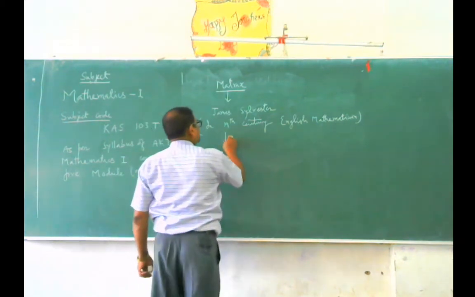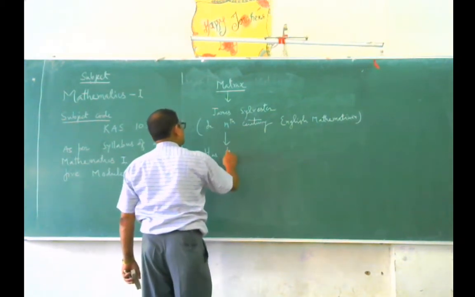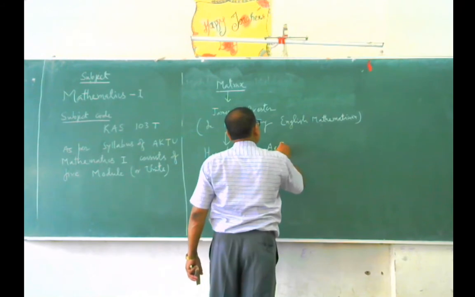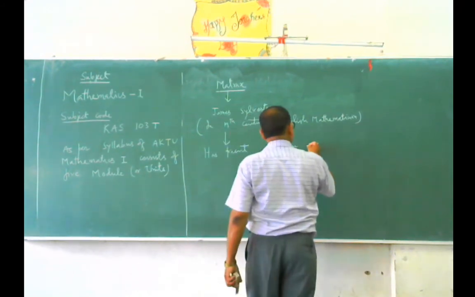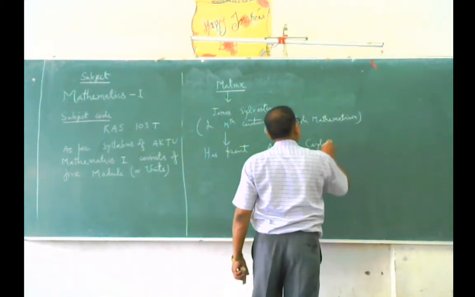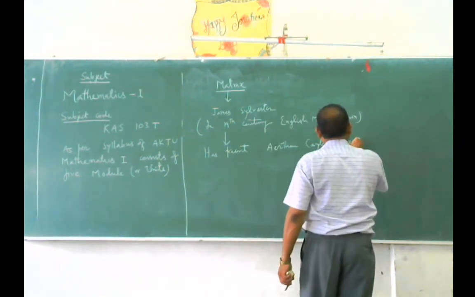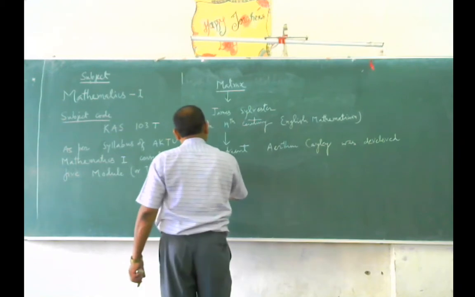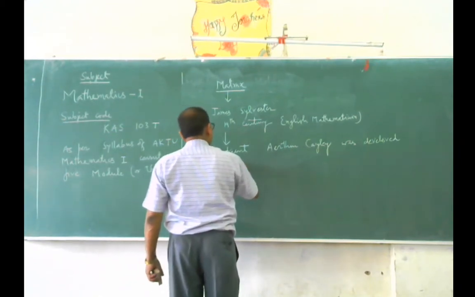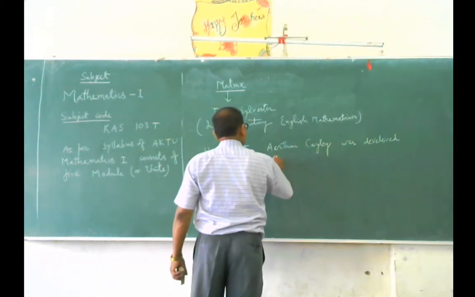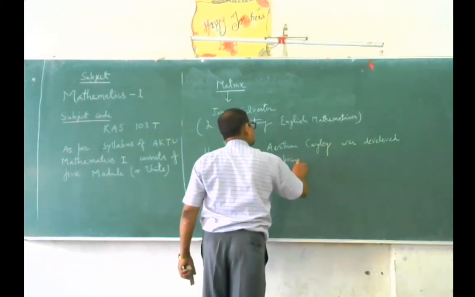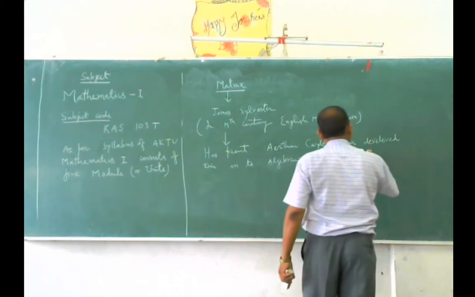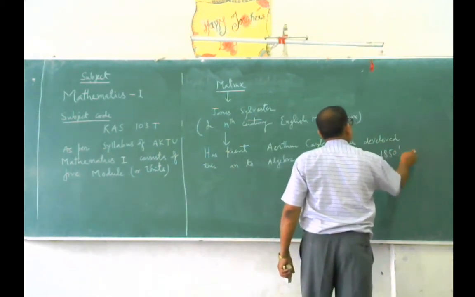And then after, his friend Mr. Arthur Cayley developed this into algebraic expressions in 1850s.